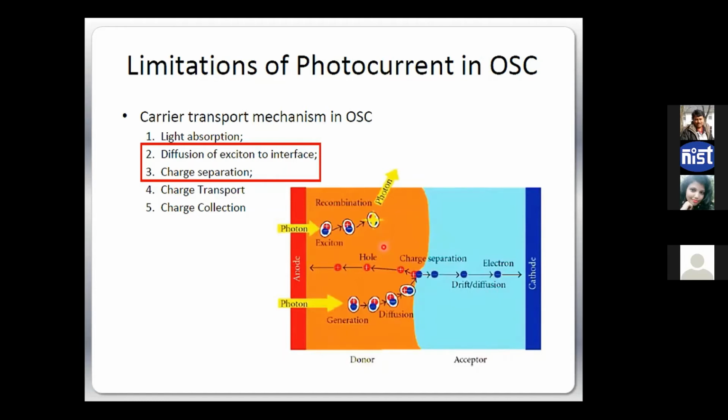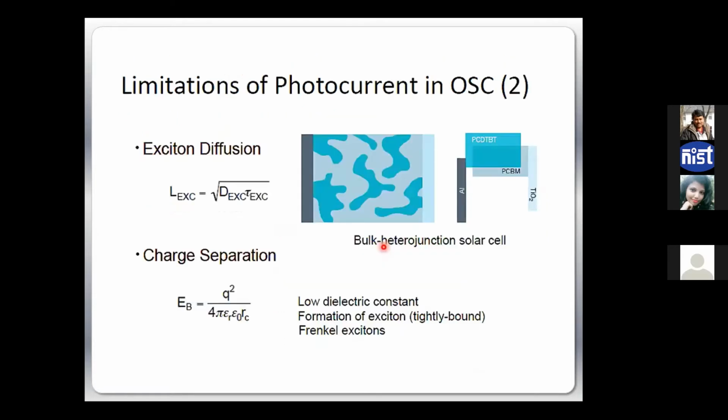And it works. But the challenge of the BHJ is how to control those PN junctions, how to control the morphology evolution, and the continuous conductivity between P-type material and N-type material. So those are the challenges people are working on. This gives you the exciton diffusion length expression and the charge separation that I was saying, the binding energy and all these things. If you put the values here, you will see in most cases the diffusion length will come around 10 nanometer, 20 nanometer hardly, and the binding energy will come around 0.1 to 1 electron volt. Right? So 1 electron volt is a huge number.